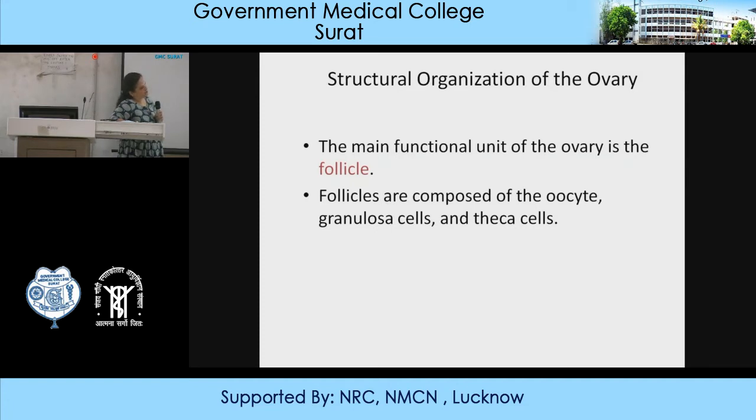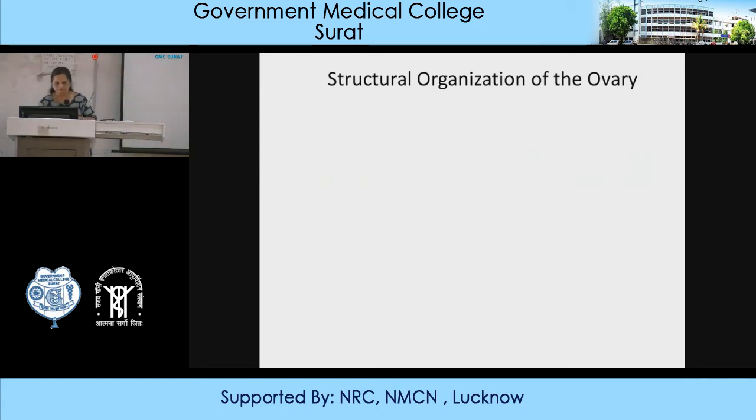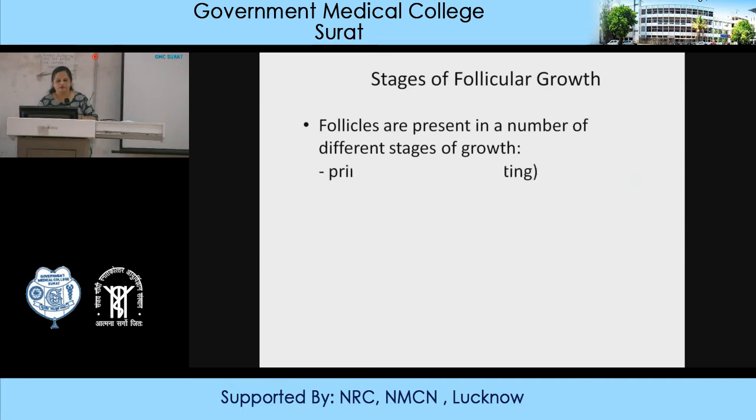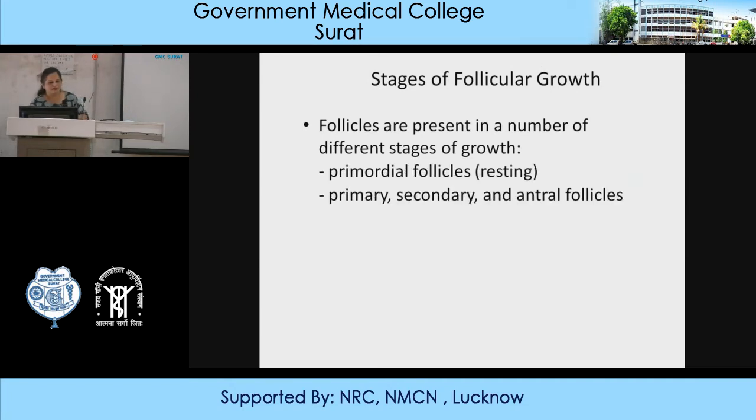So though so many follicles are being produced, only one will progress to the final stages. These follicles are composed of granulosa cells and capsular cells, that is thecal cells, which consist of theca interna and theca externa. And then you have the oocyte, which is present inside. So we have the resting follicle or primordial follicle, which is present at birth.